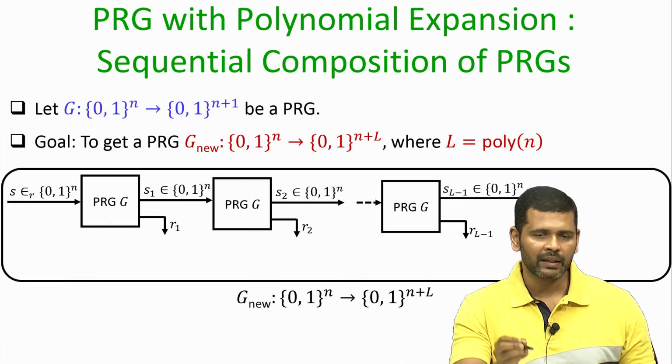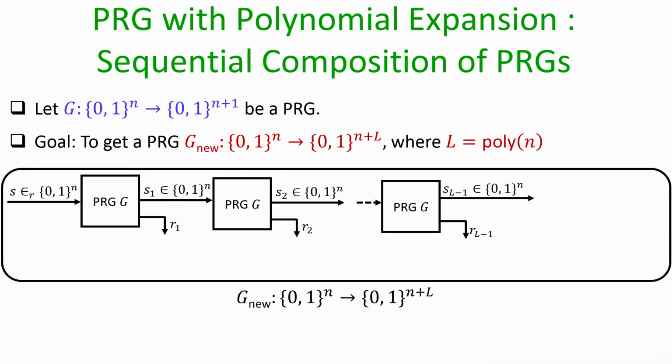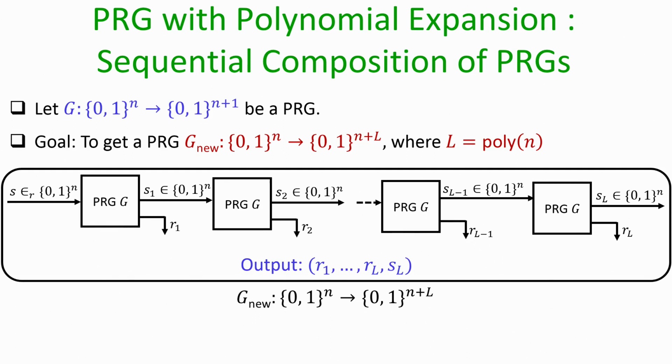And now again I keep on doing this process repeatedly one after the other L number of times, and the final invocation of the PRG will be on the output produced by the second last output of the PRG, namely S_{L-1}, and it produces an output of length n plus 1 bits, which again we parse as R_L comma S_L. So, the overall output of this algorithm G nu will be nothing but the concatenation of R1, R2, ..., R_{L-1}, R_L along with S_L.